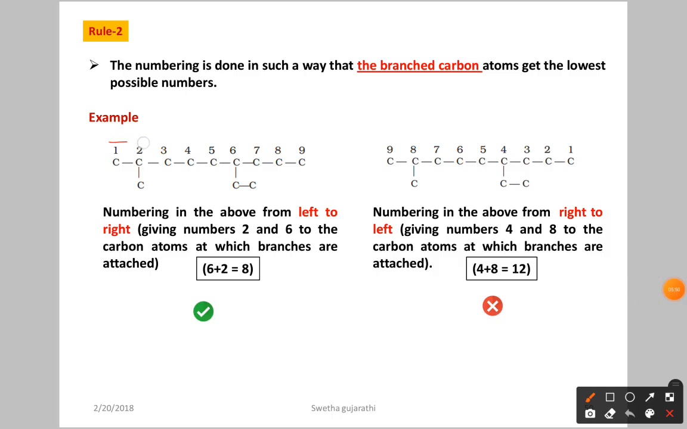So parent chain selection is over, numbering is also done, in which the substituents must get the least number, or the sum of the substituents should be less. Either you can go for the least number, or if you are getting confused, go for the sum together. If you are getting the lesser sum, that is the correct way of giving the numbering. Now let us go for the next rule.